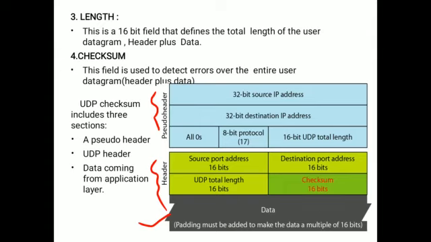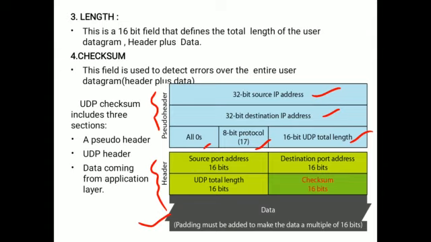Here the pseudo header again contains different fields. What are the different fields? 32-bit source IP address, 32-bit destination IP address, all zeros, 8-bit protocol, and 16-bit UDP total length. These are the fields that exist in the pseudo header. Now the normal header is called the UDP header, which we already discussed.